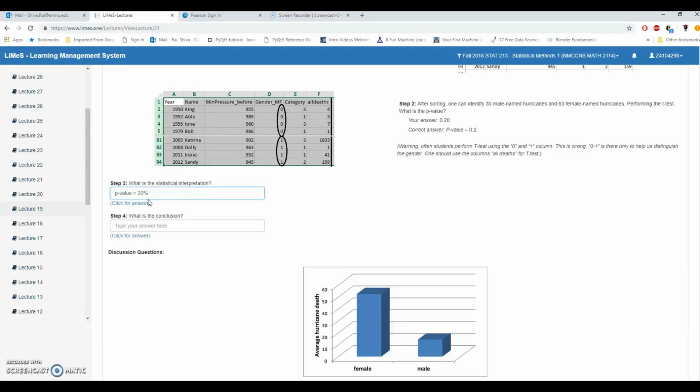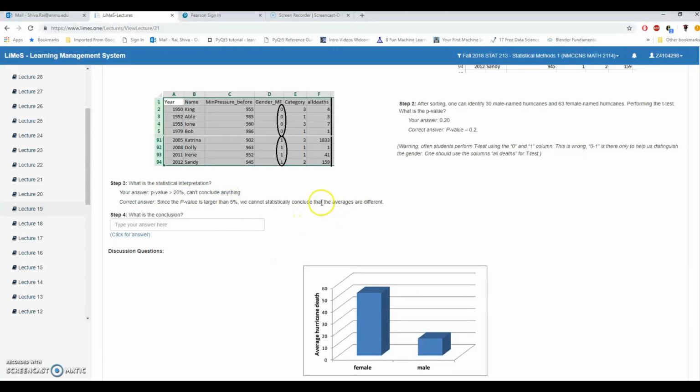Here it means we cannot conclude that the averages are different. What is the conclusion? Since p-value is greater than 5%, we couldn't find statistical evidence or statistical significance in the difference between the male and female named hurricanes.